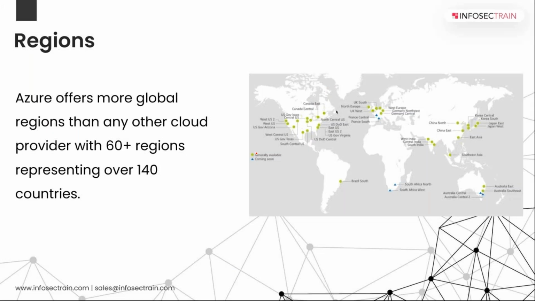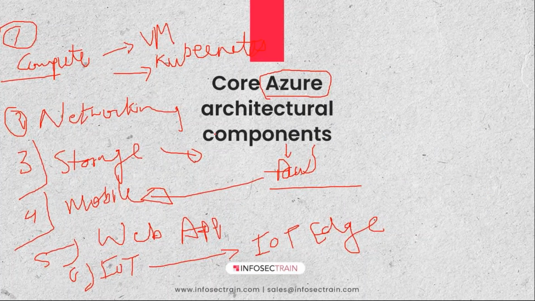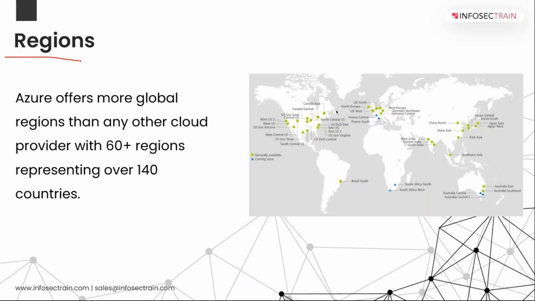Then a few of the basic components we talk about regarding your Azure are your regions. These are the places where your Azure data centers are placed, right? So your data centers have been placed at different regions. Azure offers more global regions than any other cloud provider, with 60 plus regions representing over 140 countries, right?